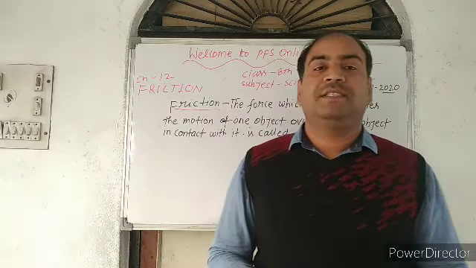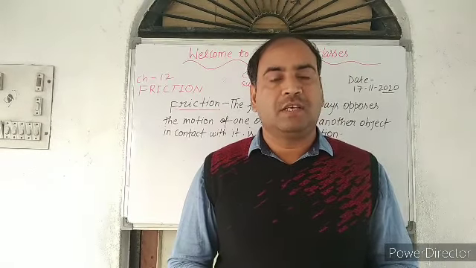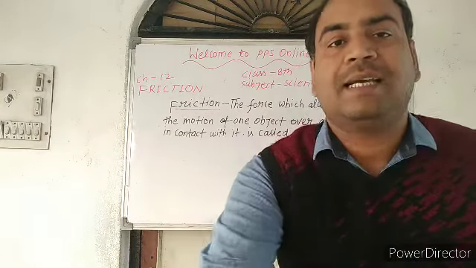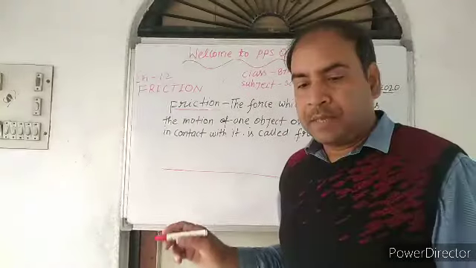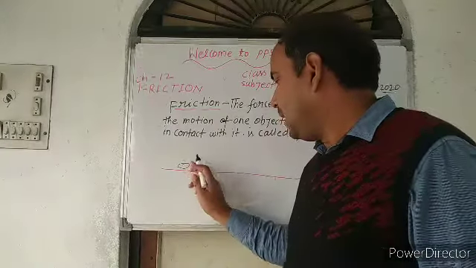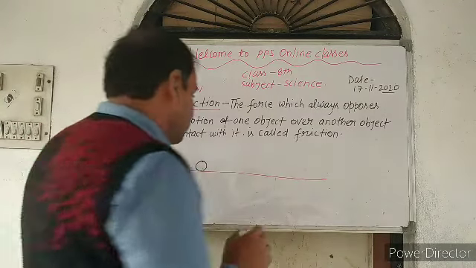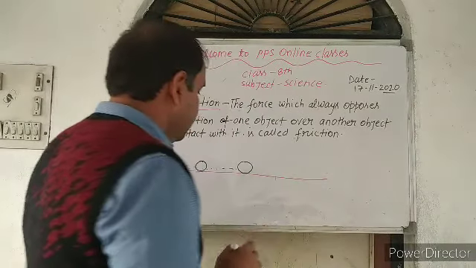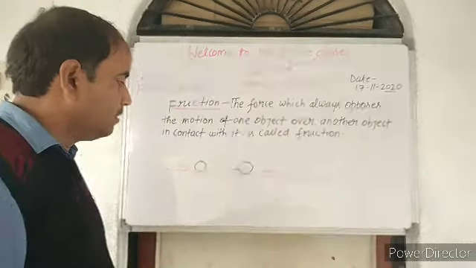Can you imagine a ball lying on the ground surface in a moving position? Suppose this is the ground, and the ball is lying on the upper surface of the ground and it is moving. Sometimes it reaches this position and slows down, and the ball continues sliding.